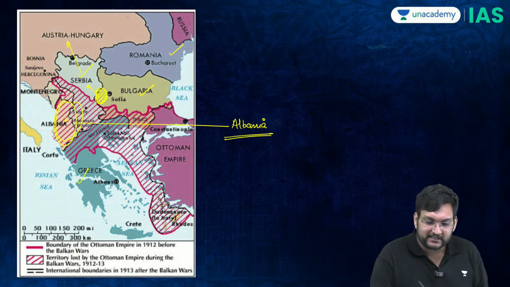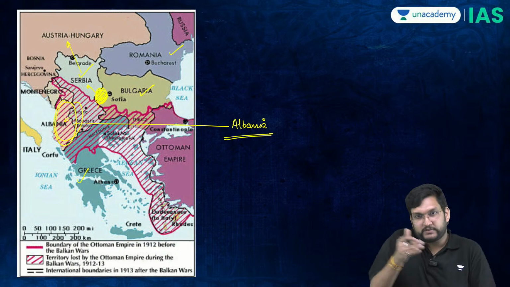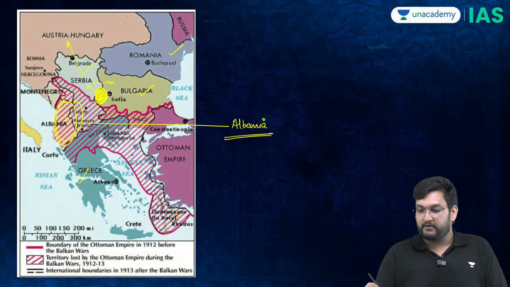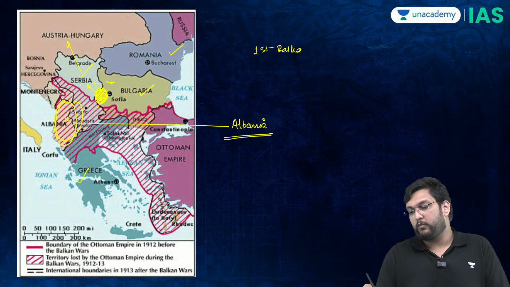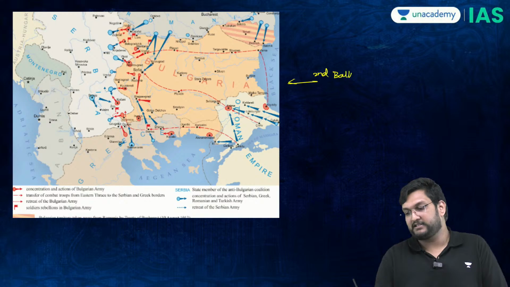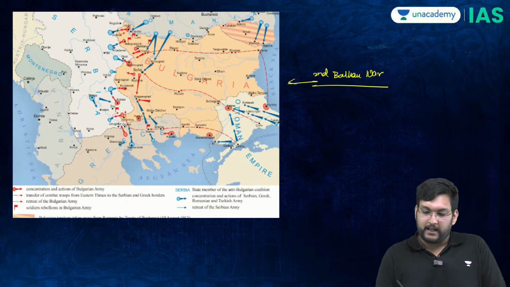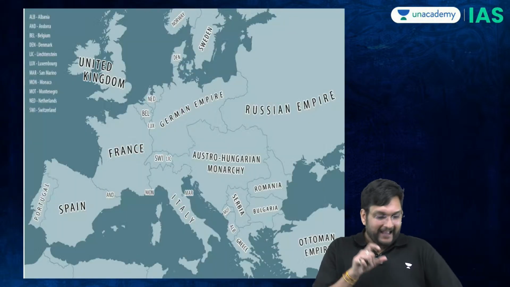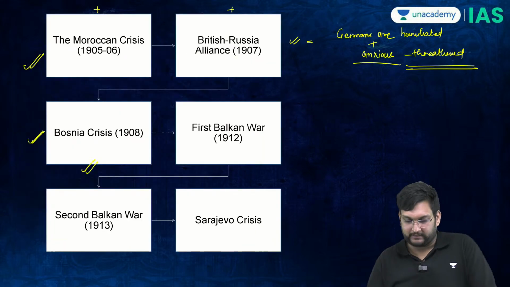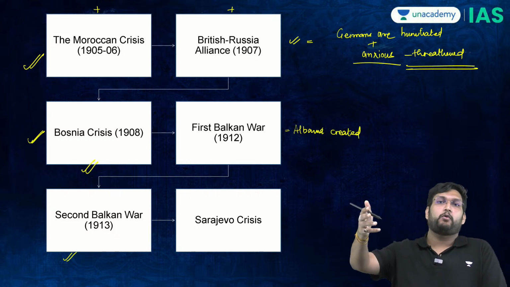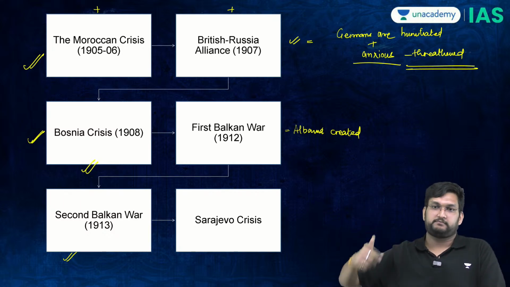However, there was a certain crisis which will develop just within 1 year between Bulgaria and Serbia. This is called the First Balkan War. But over this issue, there will be the Second Balkan War, which is where Bulgaria and Serbia will fight over Macedonia. And the cumulative outcome is, here we have Albania created, and the Second Balkan War will be won by no one else but the Serbians.